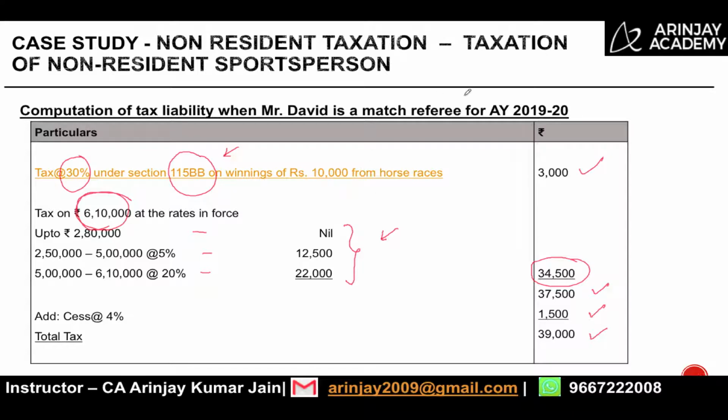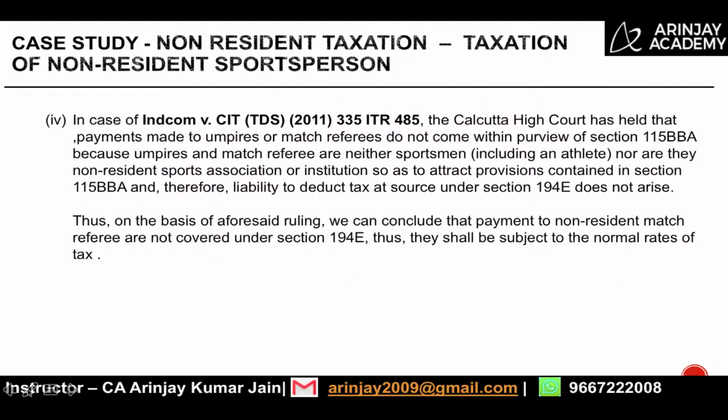Now, the reason why we said that if David is a match referee, he will not be covered as a sports person is based on a ruling which has been given by the Calcutta High Court in the case of Indcom versus CIT. They held that payment made to the umpires or match referees do not come within the purview of section 115BBA because they are neither sportsmen nor they are non-resident sports association or institution which will attract the provision of 115BBA and therefore not liable to deduction of TDS under section 194. I hope this part is clear to you. We will now move on to the next case study.